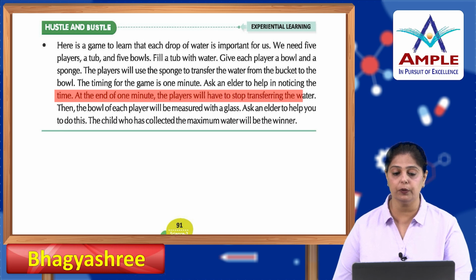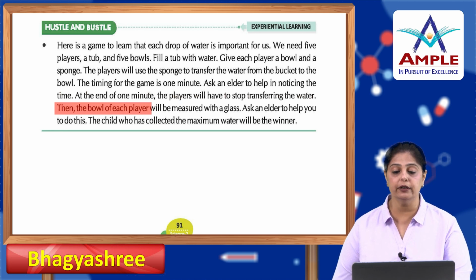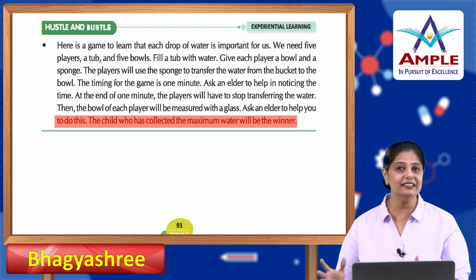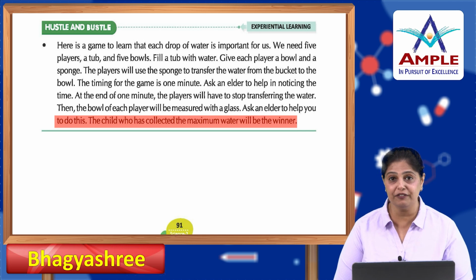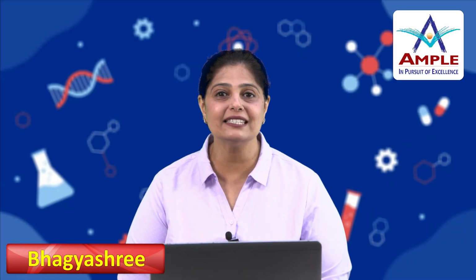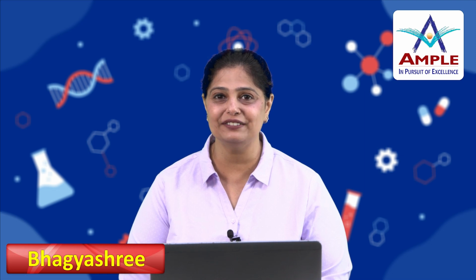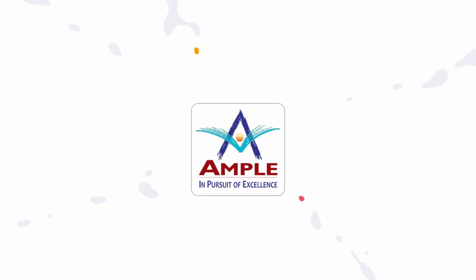At the end of 1 minute, the player will have to stop transferring the water. Then the bowl of each player will be measured with a glass. Ask an elder to help you do this, and the child who has collected the maximum water will be the winner. That's a fun game to play in a minute. Alright children, before you play this fun game, all you need to do is reread the chapter. Try to save as much water as possible. Complete all the exercises and then get onto this activity. So get going.